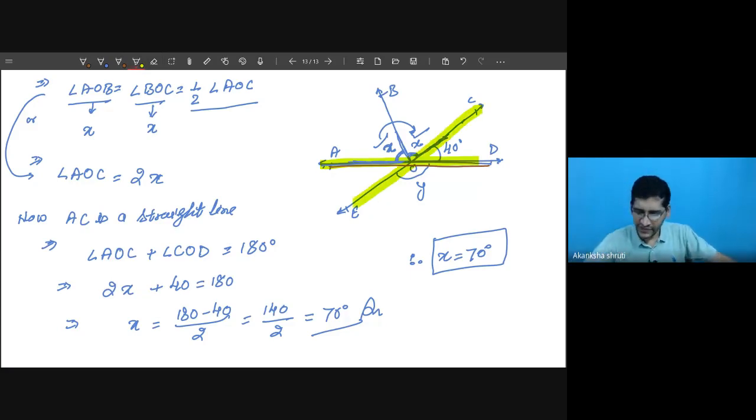What we are getting? Whatever this angle which is formed here and this angle, they are vertically opposite. Can we write like this? So y is nothing but y is equal to 2x. So such simple concepts you have to use.